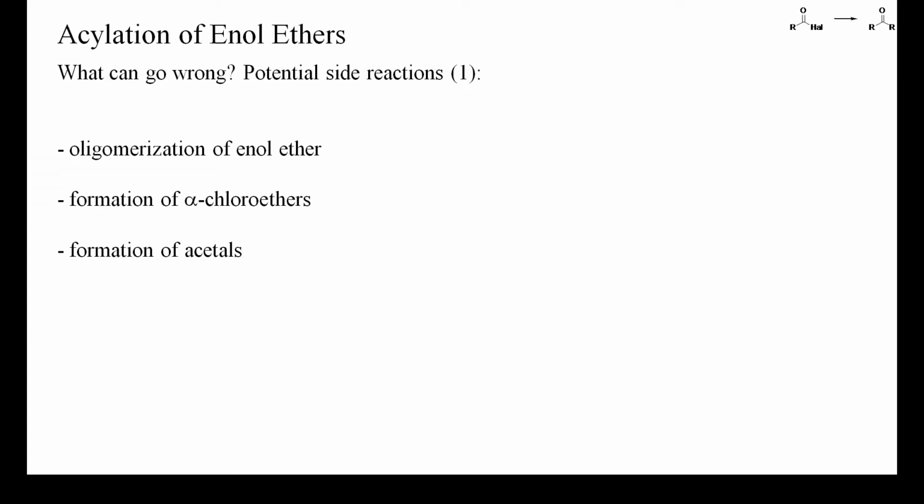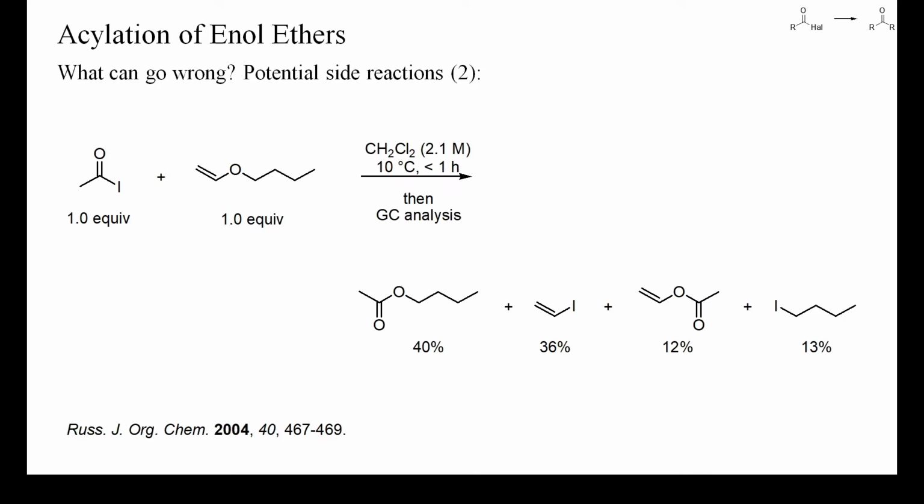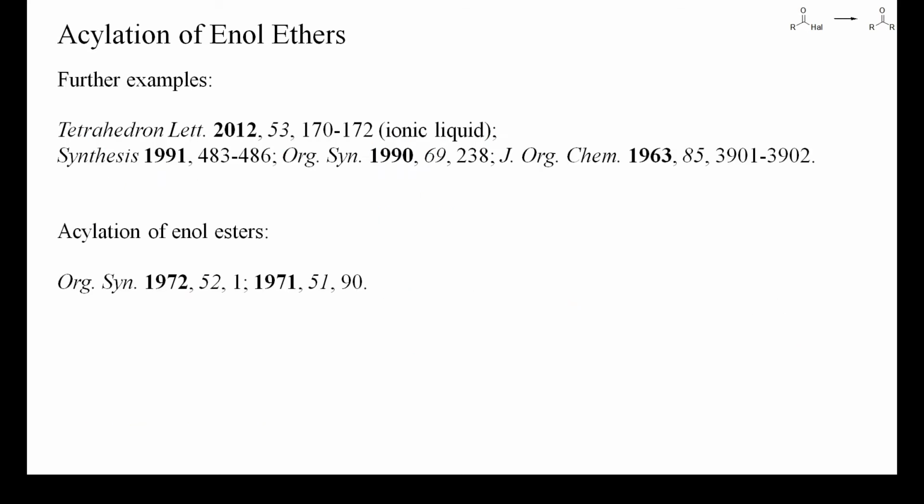I could not find any example of the acylation of enol ethers with acyl bromides, but with acyl iodides a number of unexpected products are formed. In this example, no enone was obtained, and instead a number of other products such as vinyl iodide and vinyl acetate were formed. So there is currently no simple, high-yielding method for acylating enol ethers with derivatives of normal, non-halogenated carboxylic acids. Here are a few more examples of enol ether acylations.